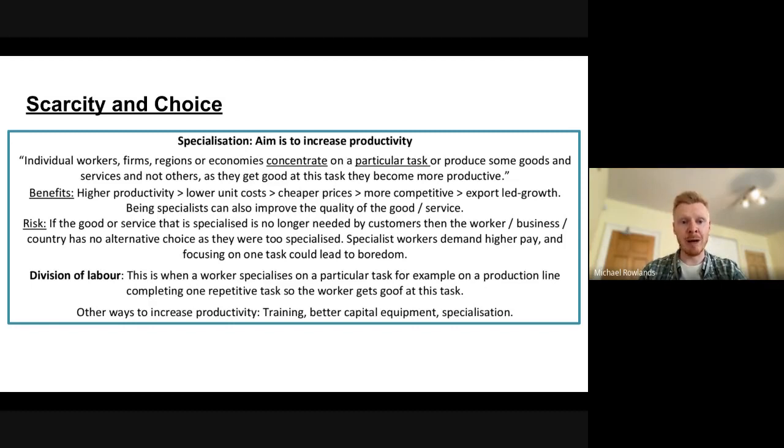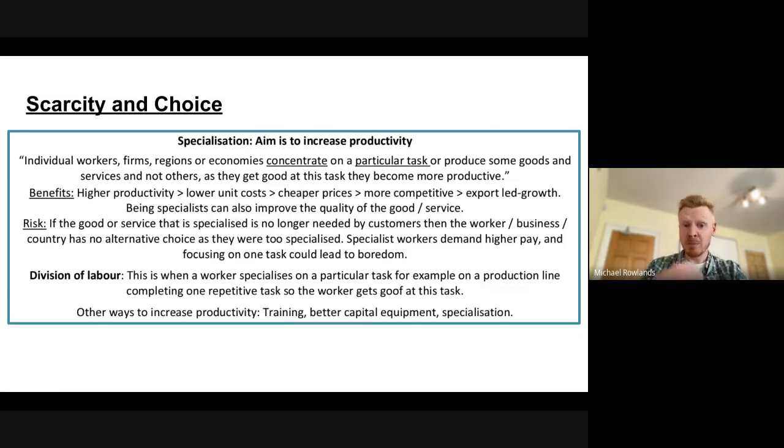But there are drawbacks and risks. If the good or service that is specialized is no longer needed by customers, then the worker or the business or the country has no alternative choice as they were too specialized. Specialist workers demand higher pay, and focusing on one task can lead to boredom, a drop in morale, and a high turnover of staff.